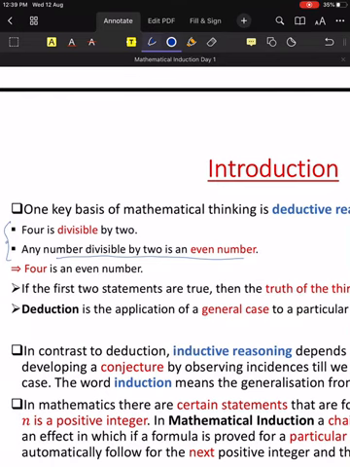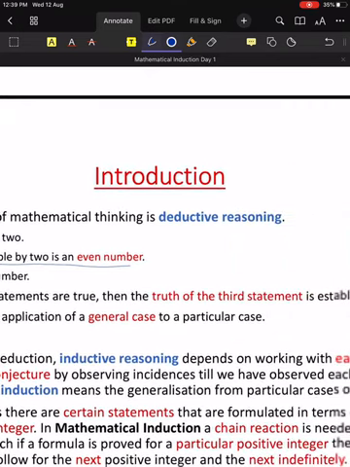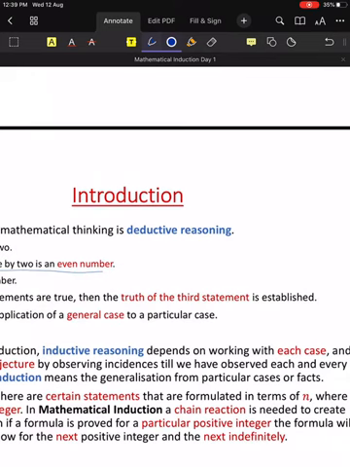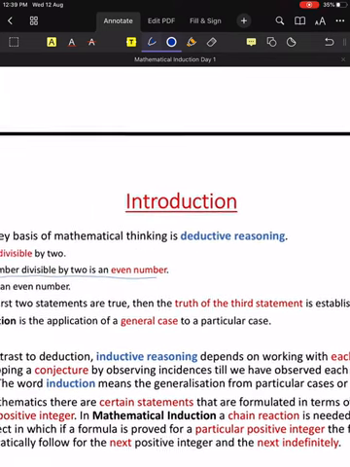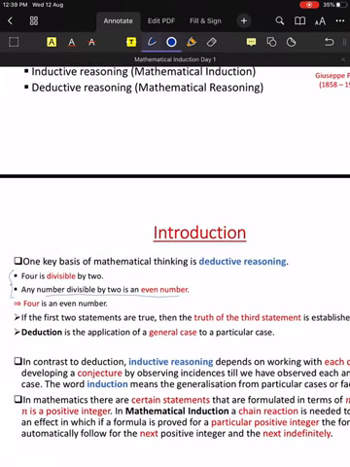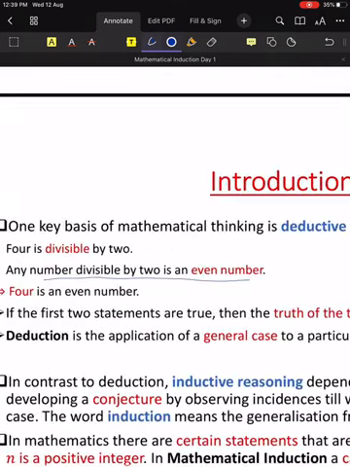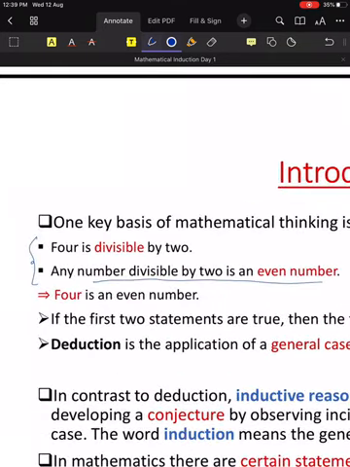If the first two statements are true, then the truth of the third statement is established. 4 is divisible by 2, it's true. Any number divisible by 2 is an even number, that is also true. Then 4 is an even number is also true.